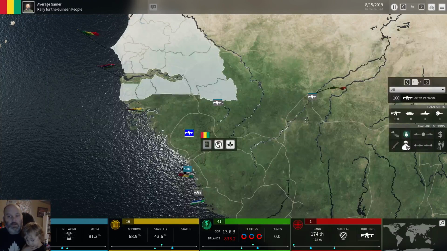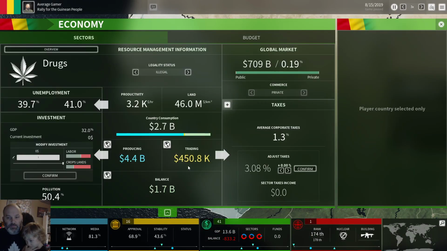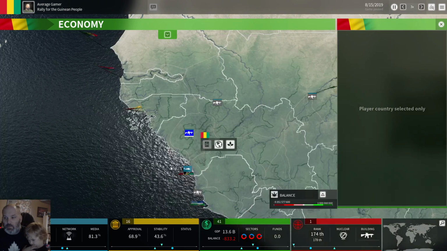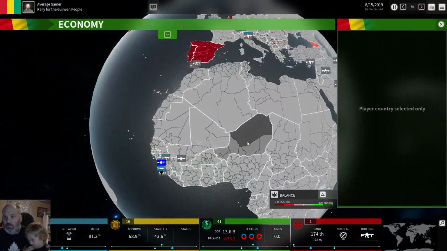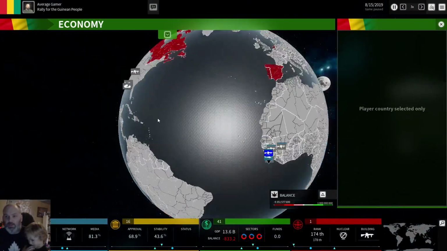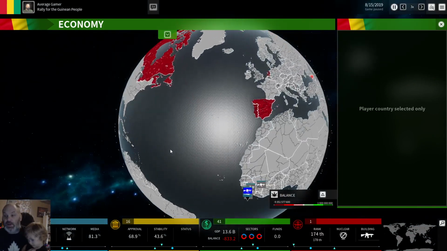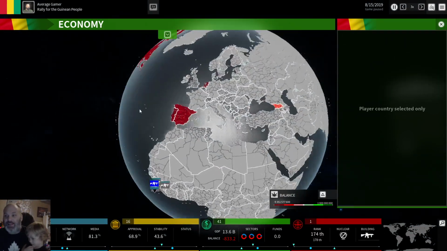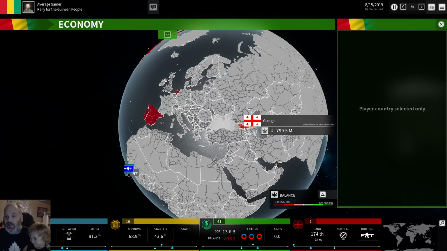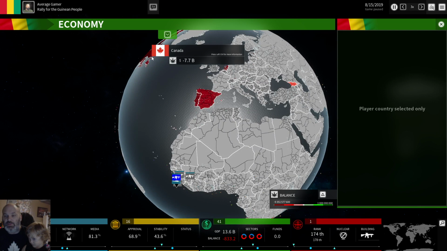Ooh, really? Hold on. Oh, is that the button I just clicked by accident? So we're gonna go to drugs. Yeah, right here. So here is the overall balance of drugs versus overall need of drugs. So wherever it's gray, drugs are illegal. Hello, Netherlands, Spain, Portugal, Canada, and I can't remember where you are, Georgia. But it also shows you, hey, these countries all have a negative surplus in drugs.